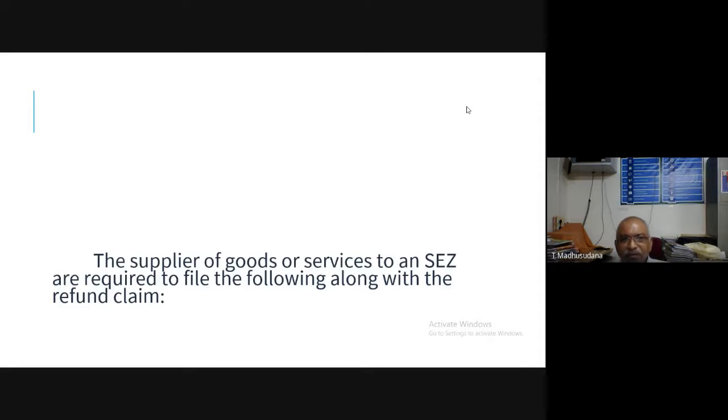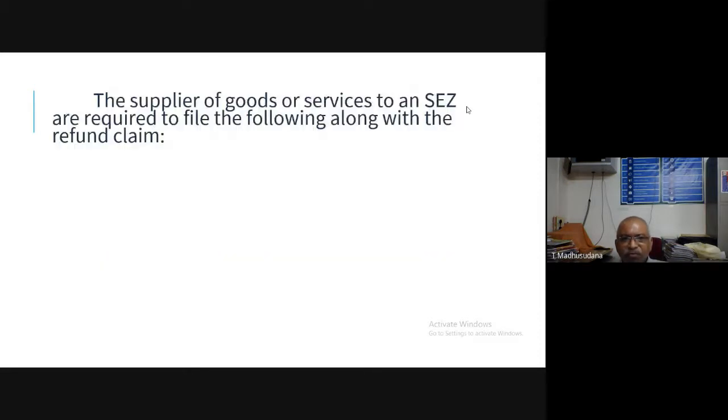The suppliers of goods or services to an SEZ, or special economic zones, are required to file the following along with the refund claim.